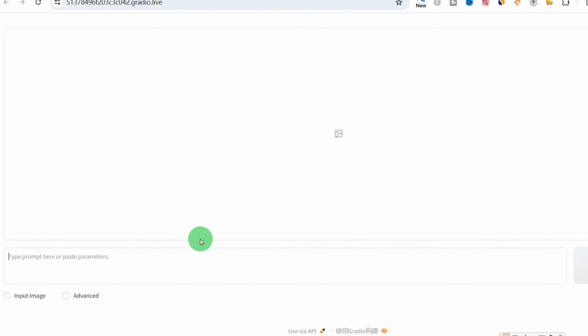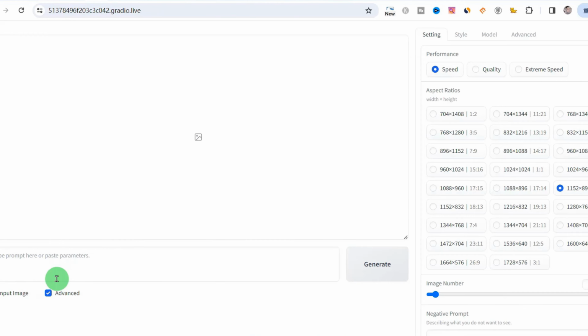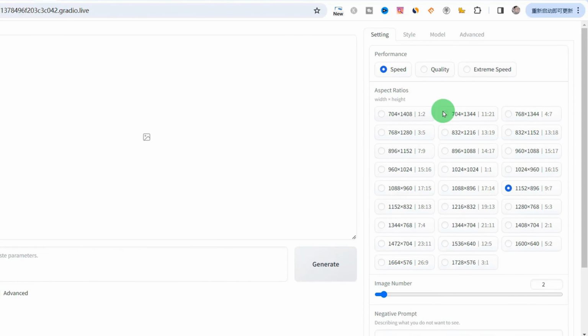We see this picture. See, there is a second option box here. Let's click on the option box. I saw it appeared on the right. Here are the sizes you can choose from, its width and height dimensions. So choose according to your own needs. I'll just randomly choose a size as a demonstration.